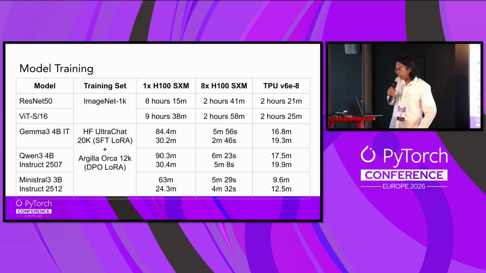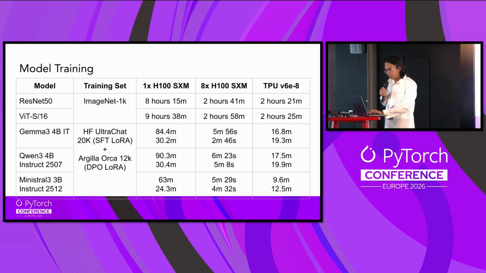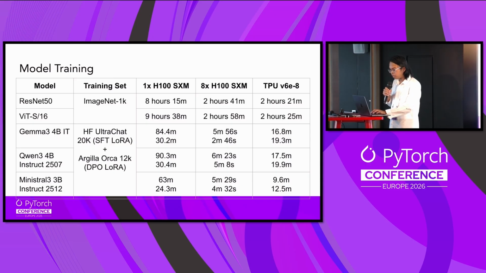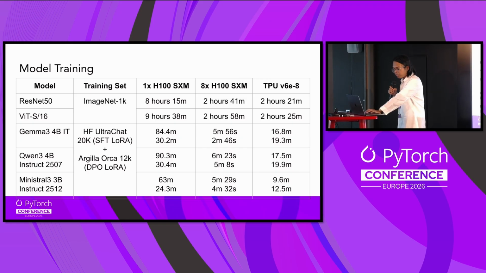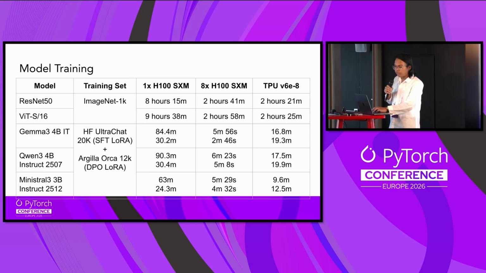On the H100s, you can see it took multiple hours, and on the 8x H100s, it took 2 hours, and it's kind of close in performance to the ResNet-50, to the H100, the V6E, and that's basically it.